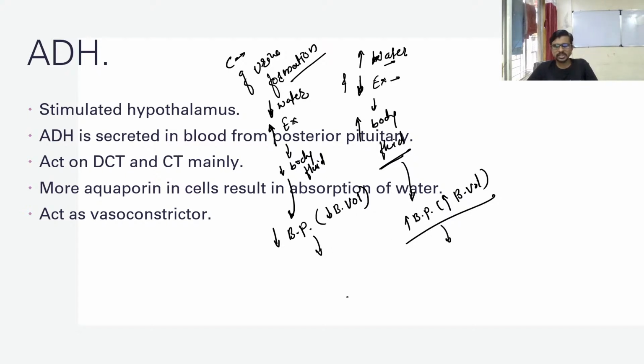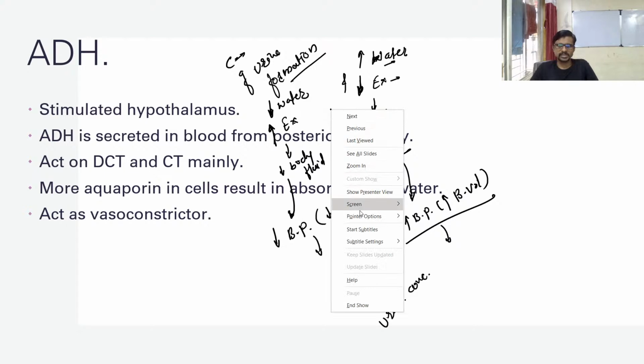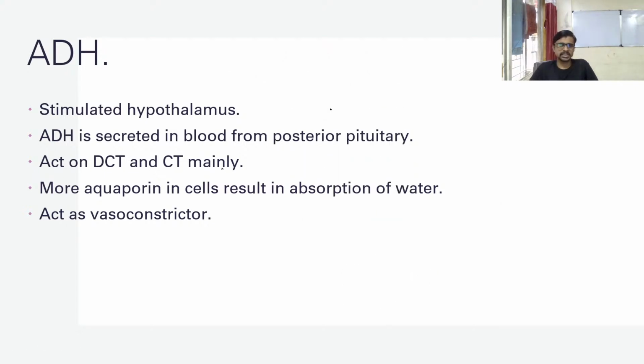So it results in a change in urine concentration, meaning how urine is concentrated and how urine is diluted. Let's start from the second condition first. ADH is a part of your second condition. When there is less water in your body, that means less blood volume.